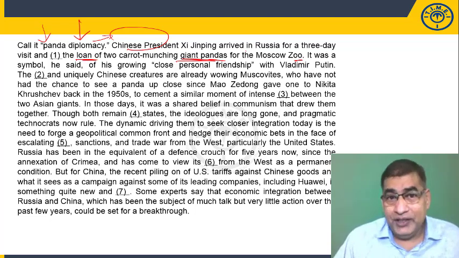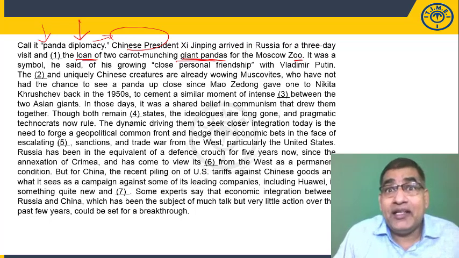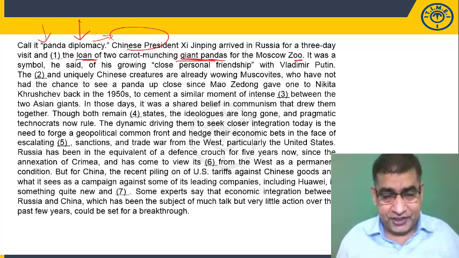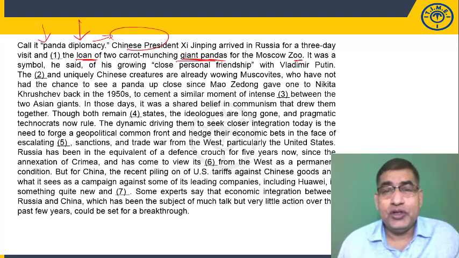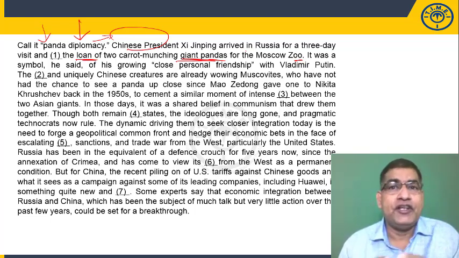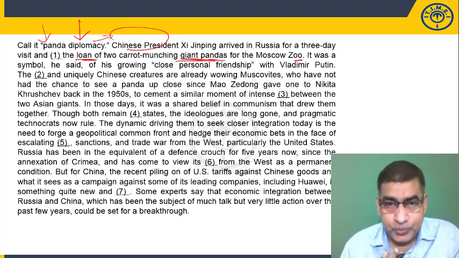Why is this being done? This is being done, according to the author, as a diplomatic gesture, as a friendly gesture. You see, when we go to our friends or relatives' houses, we usually take some gifts with us, right? To indicate that we are happy to meet them, to continue our friendship, etc. So this is what the context seems to be.